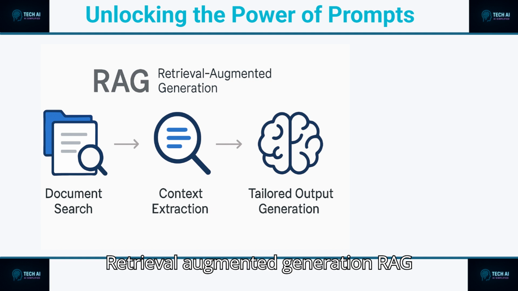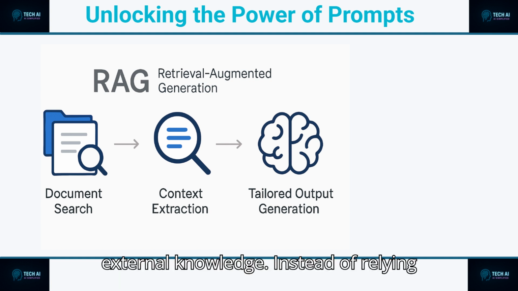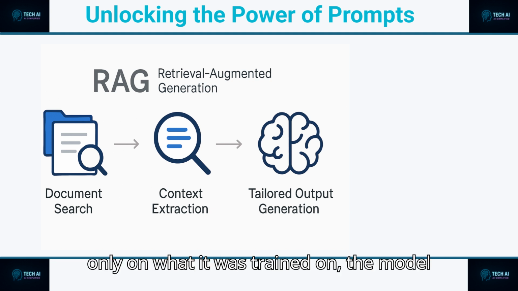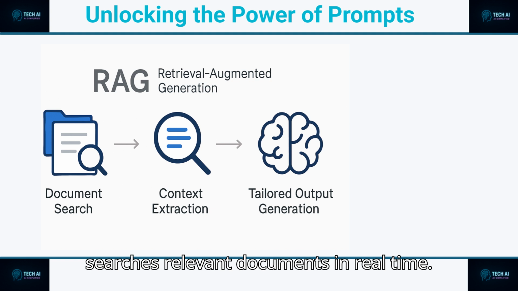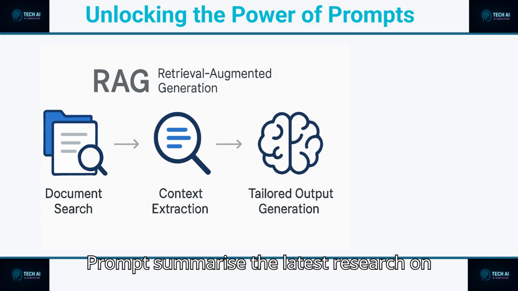Retrieval-Augmented Generation, RAG, boosts model intelligence by pulling in external knowledge. Instead of relying only on what it was trained on, the model searches relevant documents in real time. Think of it as giving the AI access to a live library. Here's how it works. Prompt.